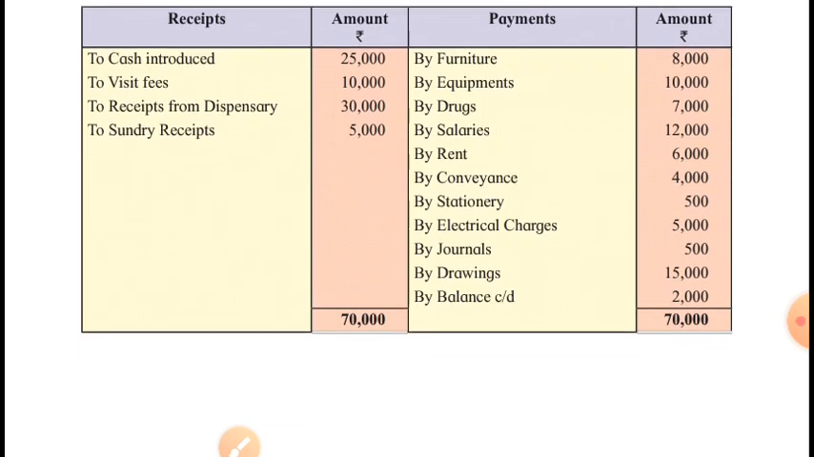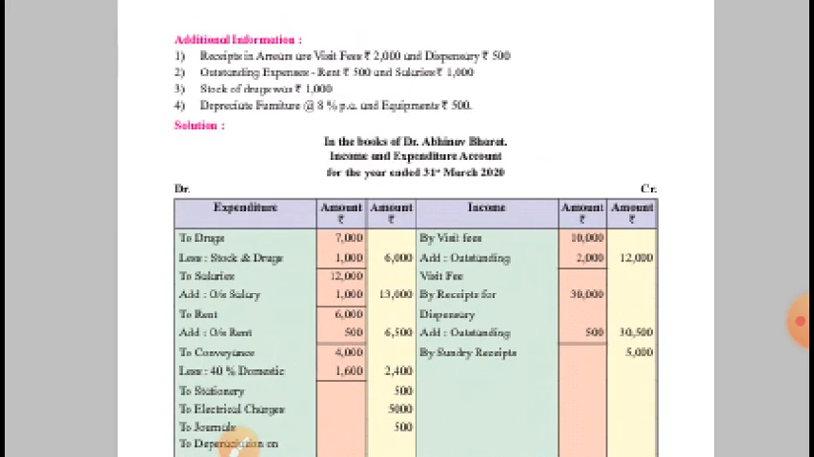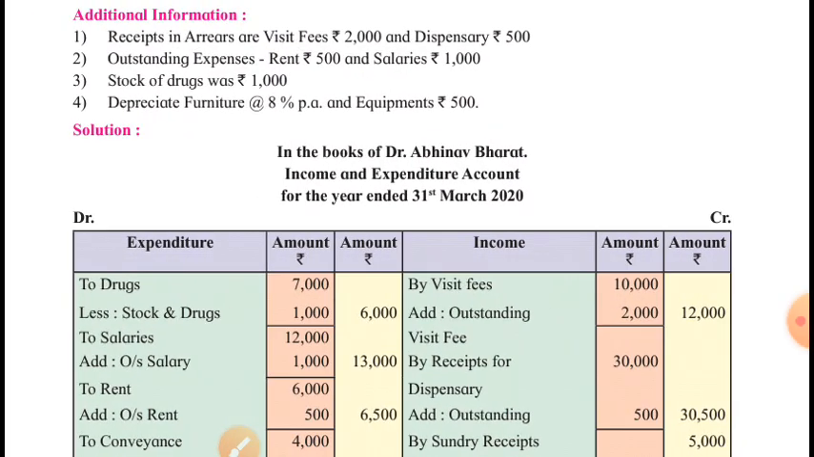That's fine. Now, additional information. First is about receipts in arrears. Receipts in arrears means accrued receipts, means the receipts that should have been made by the concern but not yet paid. This is amount receivable. 2,000 is receivable as visiting fees and 500 are receivable for dispensary receipts. These are the incomes of this business not yet received.